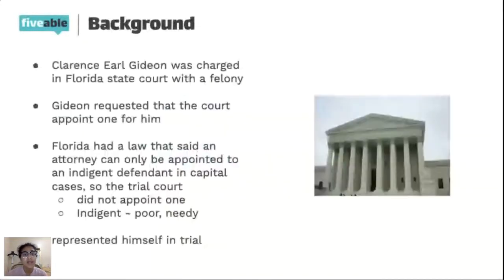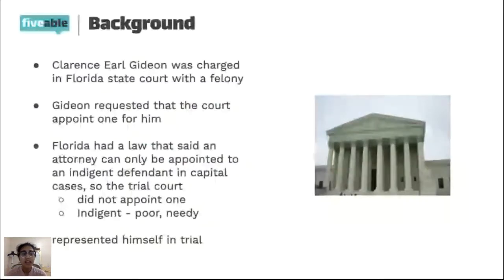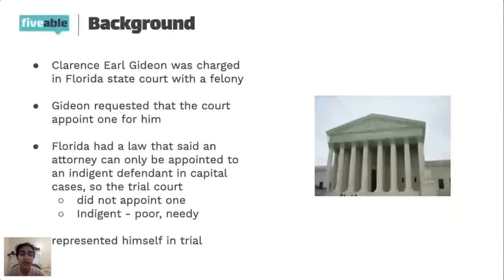And so some background for this case is that there was a man named Clarence Earl Gideon. And so he was charged in the Florida State Court with a felony. And so he requested that the court appoint a lawyer for him. But Florida had a law that said an attorney can only be appointed to someone who's too poor to afford one. So the trial court didn't actually give him an attorney. And so he had to represent himself in trial because there was no lawyer to do it for him, obviously, right?